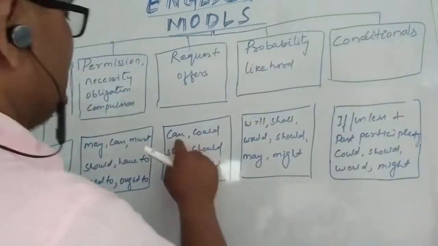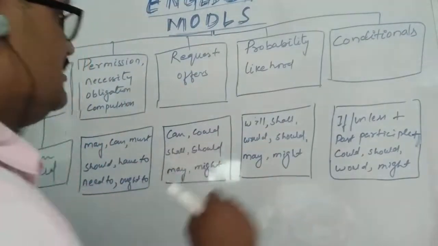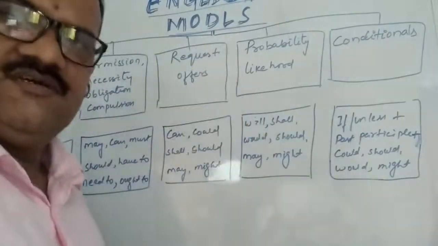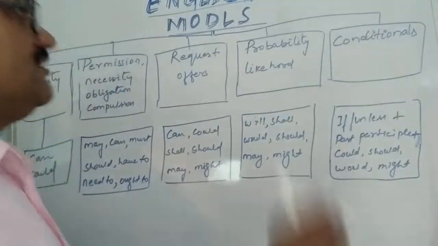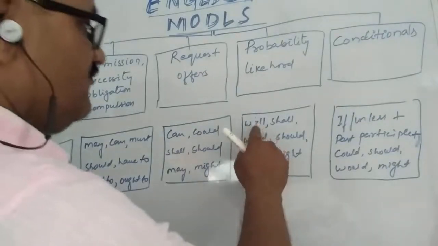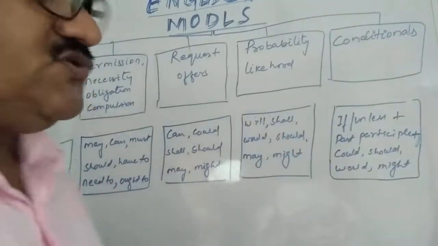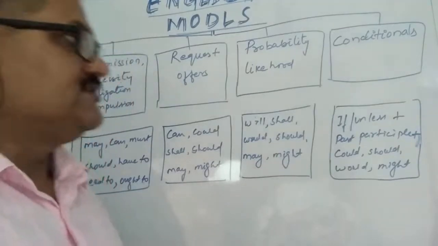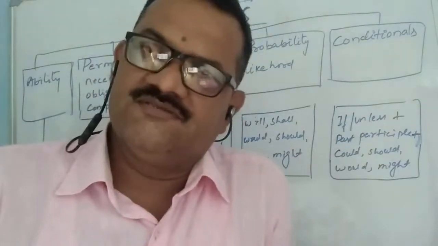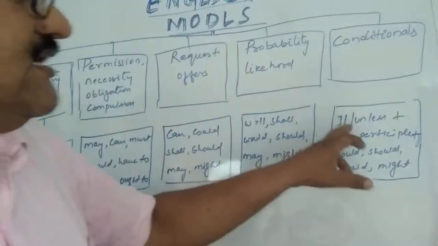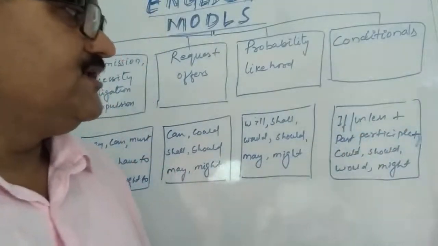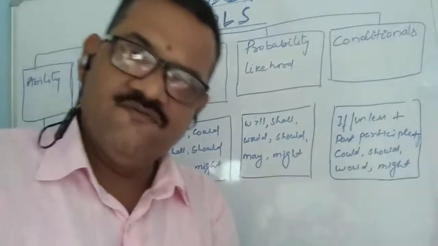The modals can, could, shall, should, may, might also express request and offers. Now for probability, likelihood, the modals are will, shall, would, should, may, might. And the last one, conditionals. In conditional sentences also we use modals, with if, unless, plus past participle, plus could, should, would, might.